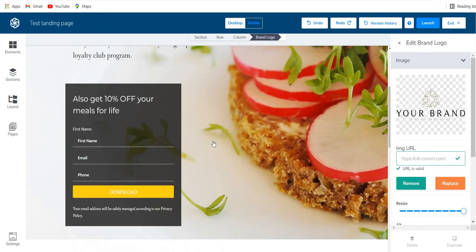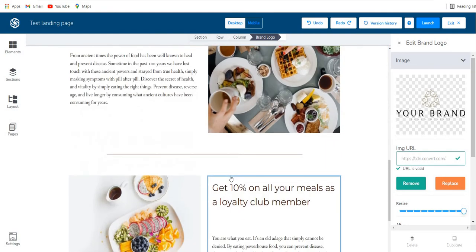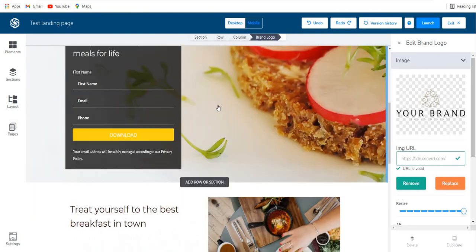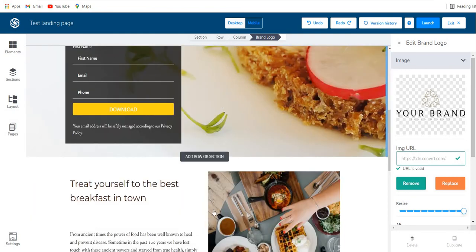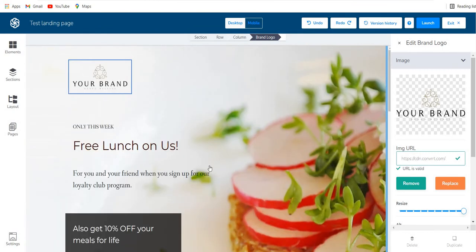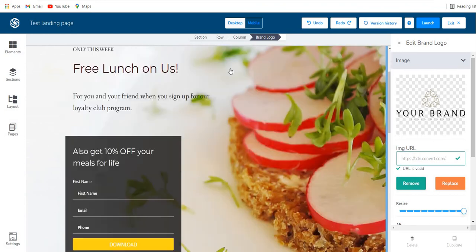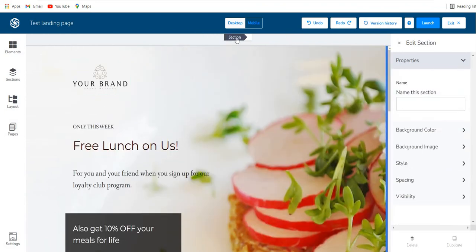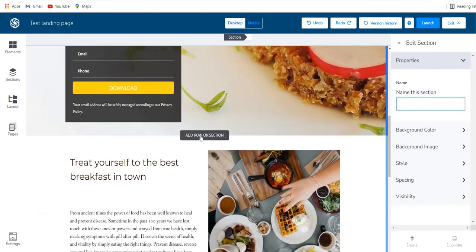And then if I want to add any section over here, let's say I want to add an intermediate section between the header image and here. So what I can do is I can come here, just keep my mouse here, and you'll see add row or section. Similarly, if you want to add a section above this image, maybe it will allow, okay, you can click on the section and you can give the section a name and add it. Otherwise, I'm just going to show over here.